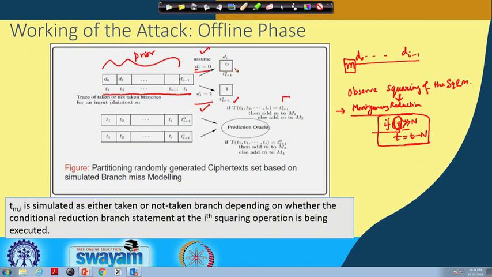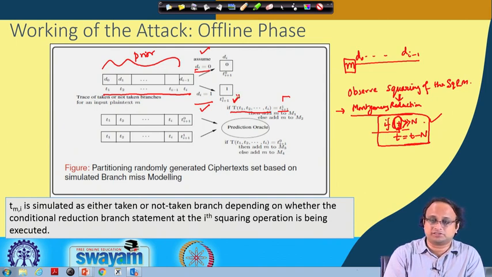Also, based upon the value of di equal to 0 or di equal to 1, I can extend this simulation to know what is the actual value of the next outcome of this branch. The idea is that if my 2-bit predictor correctly gives me the next sequence, that means there is a match when I give T1 to Ti, and it indeed matches with your Ti plus 1, which is essentially this outcome, for example.